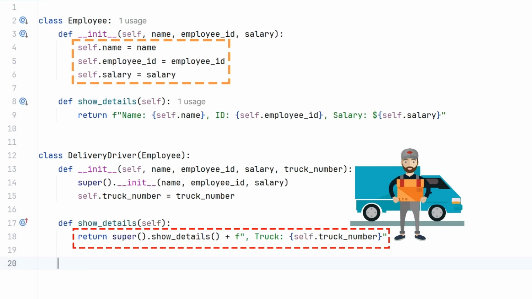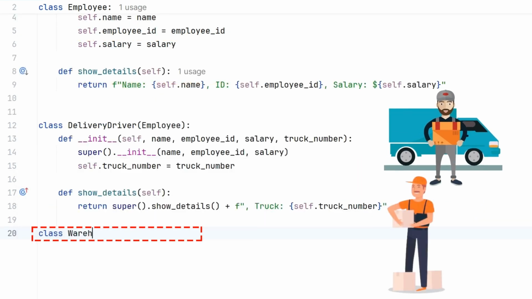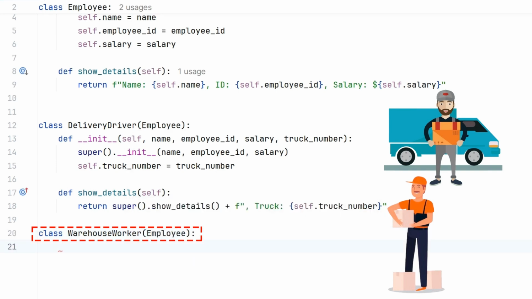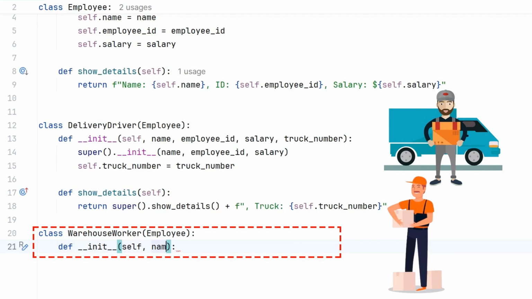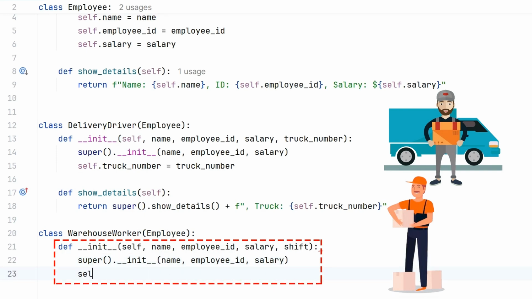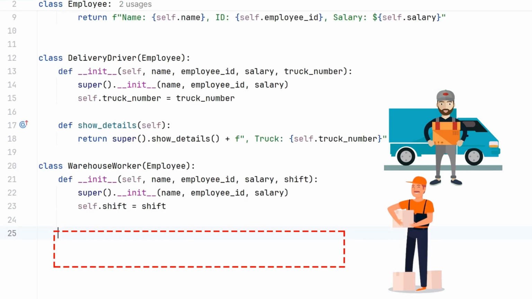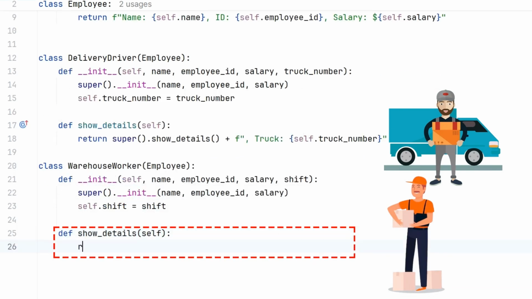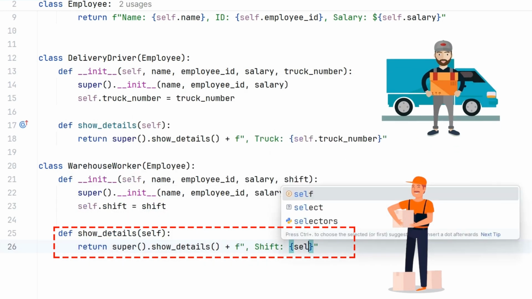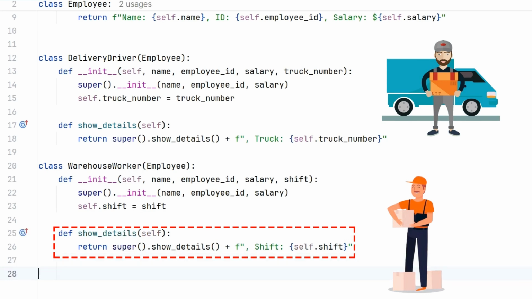Similarly, we create another child class named warehouse worker, which also inherits from the employee class. This class needs an additional detail, the shift timing of the worker. Just like before, we use super inside the constructor to get the parent class details and then add the shift timing. The show details method is also modified so that it includes the shift timing along with the common employee details.